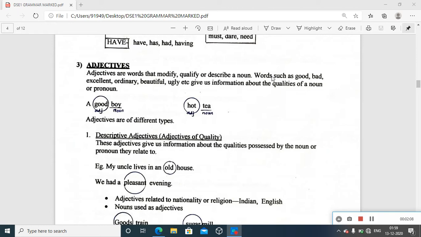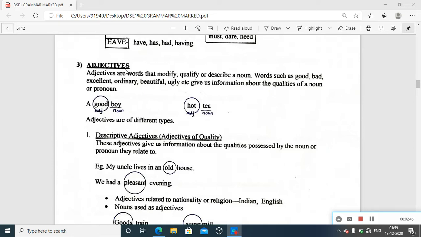This is very important. See which are the kinds of words. Certain examples are given here. Words such as good, bad, excellent, ordinary, beautiful, ugly. So good, bad. And here it talks about modify or qualify. From here we have to understand, you're talking about a noun. You are giving more idea about the noun that you are referring to. That may be something positive or negative, but in both cases, the word is functioning as an adjective.